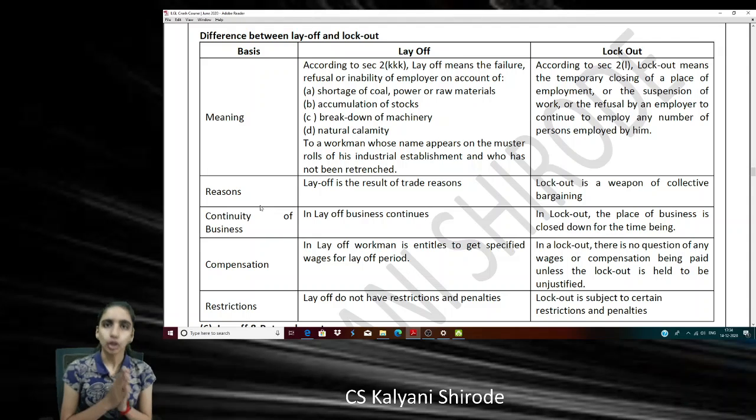Then comes the term lockout. What do you mean by the term lockout? Lockout is temporary closing of place of business. Again, this is done by the employer. This is a weapon of collective bargaining. In lockout, business place is closed for the time being, and there is no question of wages or compensation unless and until lockout is held to be unjustified. If it is justified, no wages. If it is unjustified, then wages are to be paid. And yes, lockout is subject to certain restrictions and penalties.